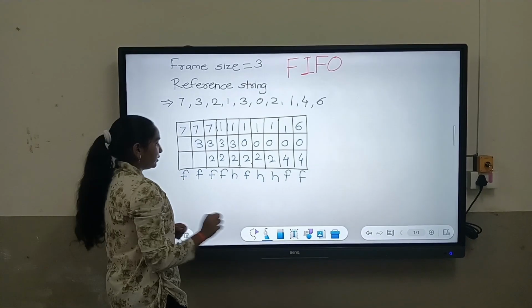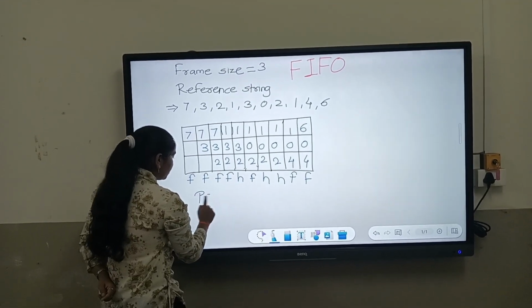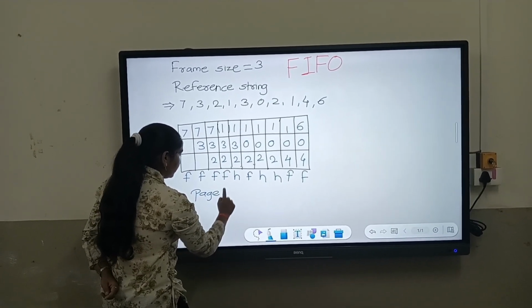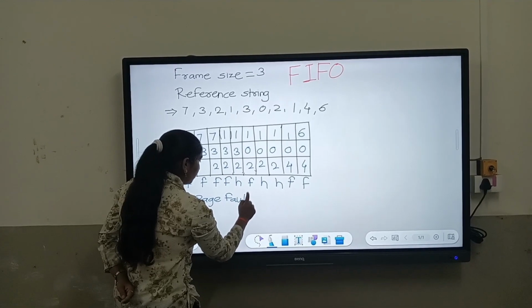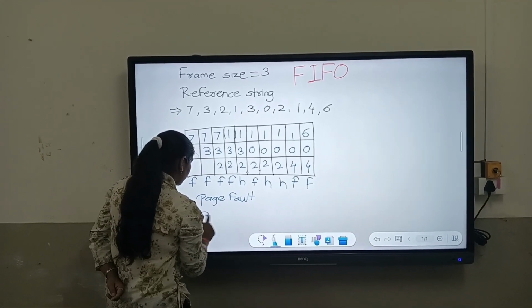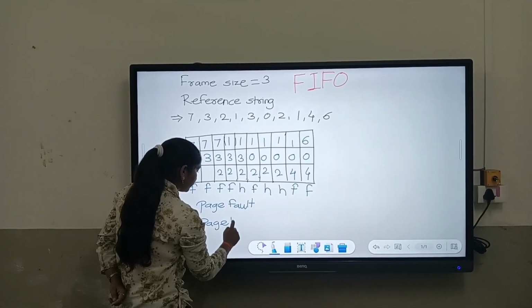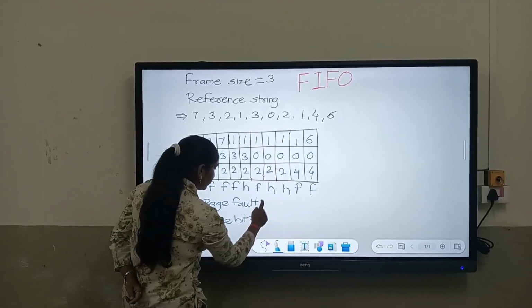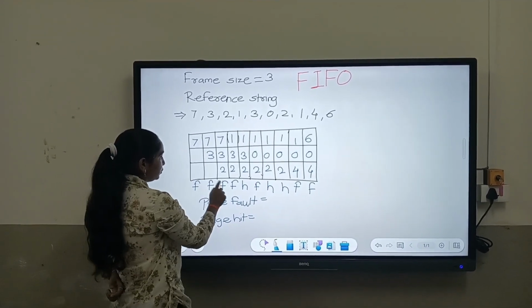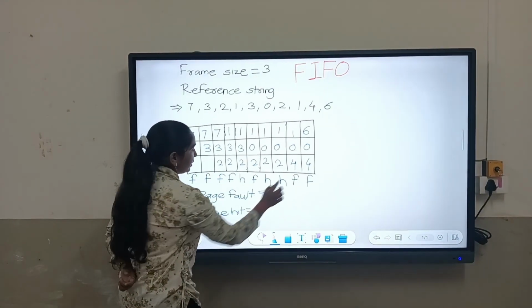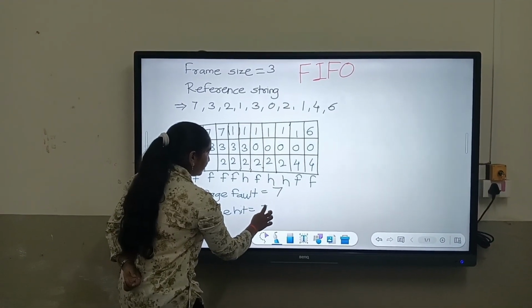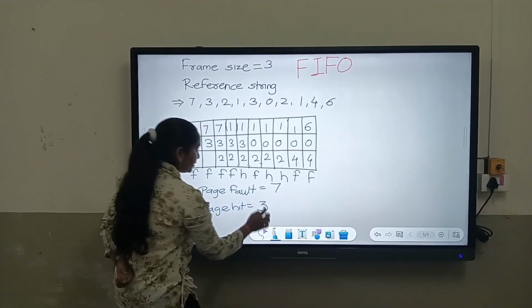We have to calculate the page faults and page hits. Here page faults are 1, 2, 3, 4, 5, 6, 7. There are 7 page faults and 3 page hits.